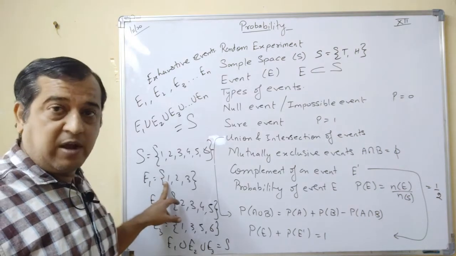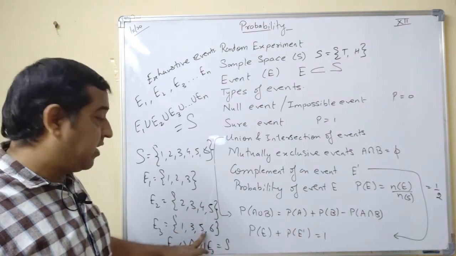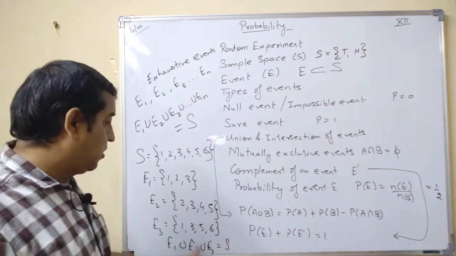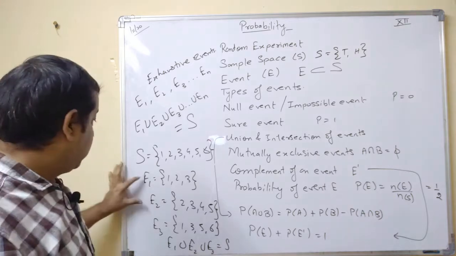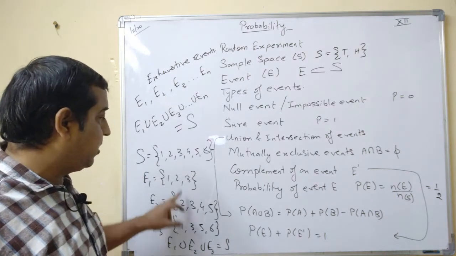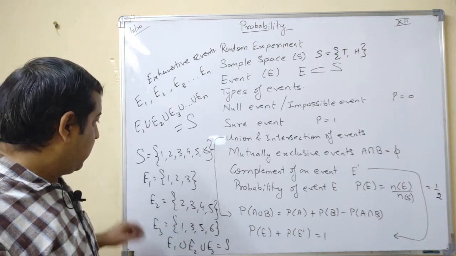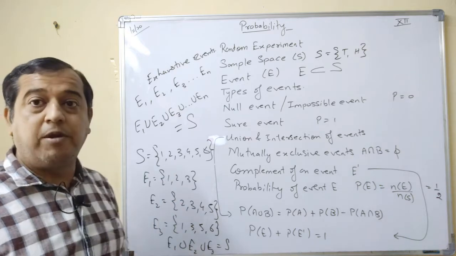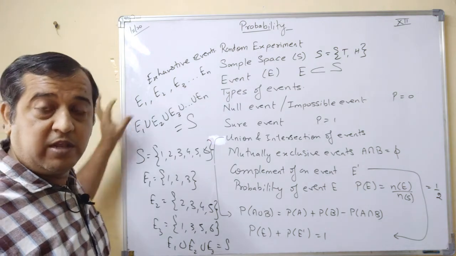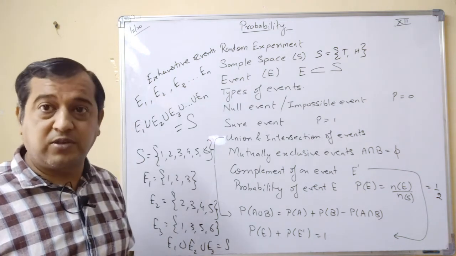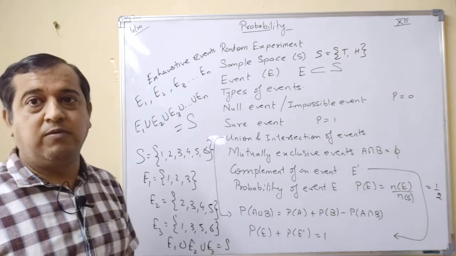See, in E1 you have the elements 1, 2, 3. 2, 3 have come, we will not double count. We have 4, 5. 1, 3, 5 have already come, we will not double count. We get 6. Okay, so the union of E1, E2, E3 is S. So these are exhaustive events. In this you can observe that in E1 and E2 there is one common element 2. In E2 and E3 there is one common element 3. And in E1, E2, E3 we have one common element 3. So it is not necessary that these events E1, E2, E3, ..., En will be mutually exclusive. इनमें कोई common element नहीं होना चाहिए, ऐसा कोई जरूरी नहीं है. They can have common elements, but besides this, their union will always be S.